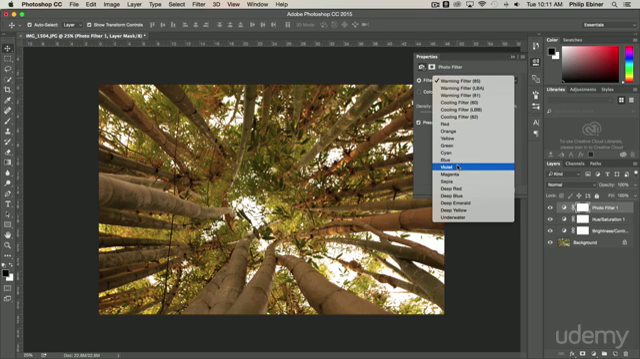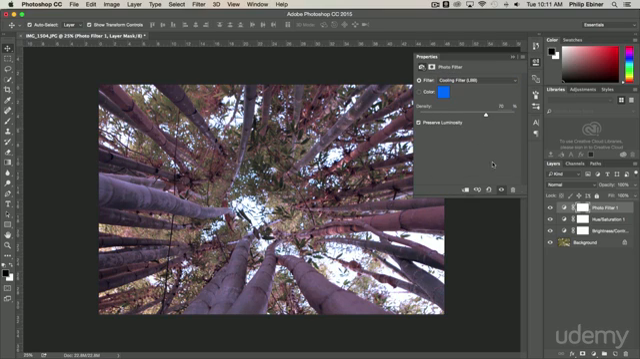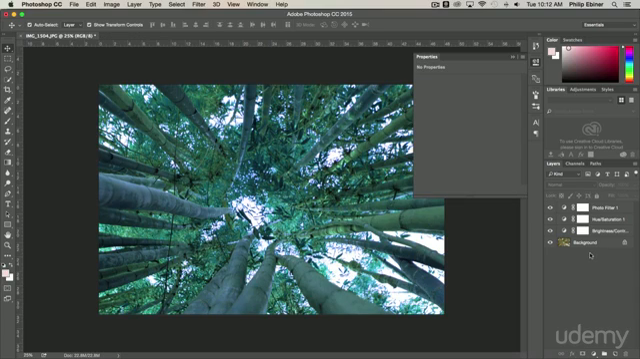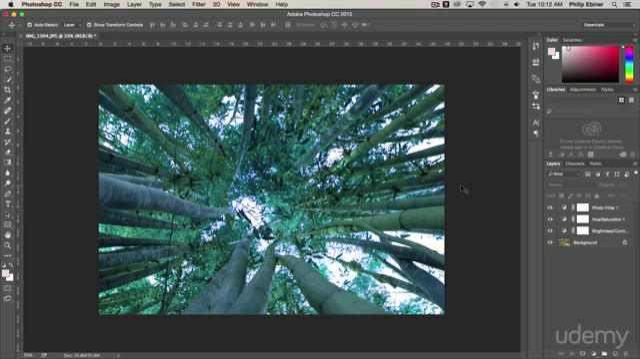So say I don't want warming, maybe I want a cooling filter to make it a little bit more blue. Maybe the hue and saturation. Maybe I want it to be completely black and white with that blue filter on, or maybe I want it more saturated now. Or I can change the hue and make it super funky. This is the way to edit photos the right way in Photoshop with these layers.